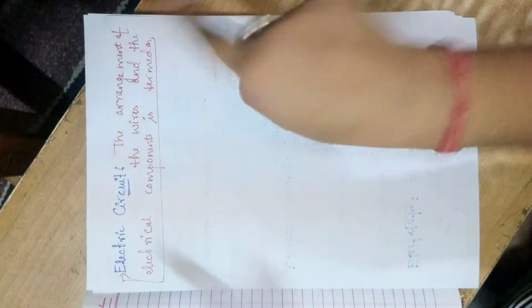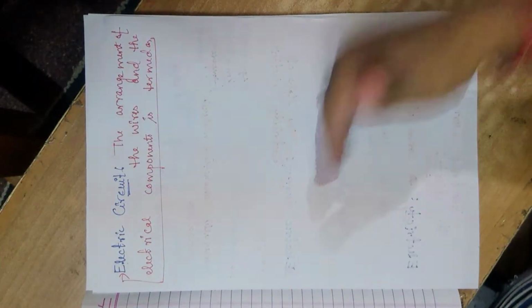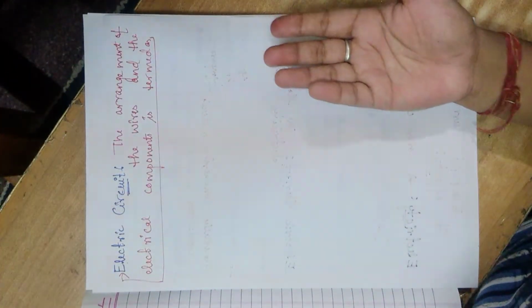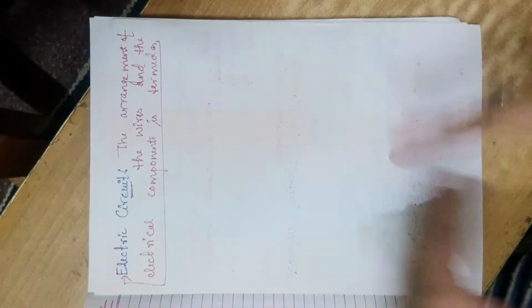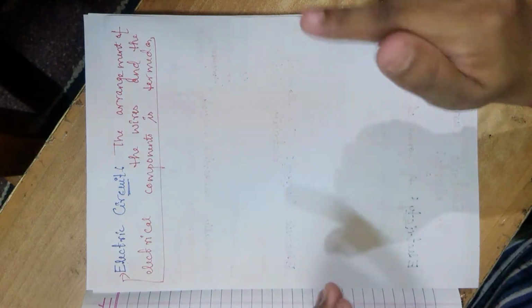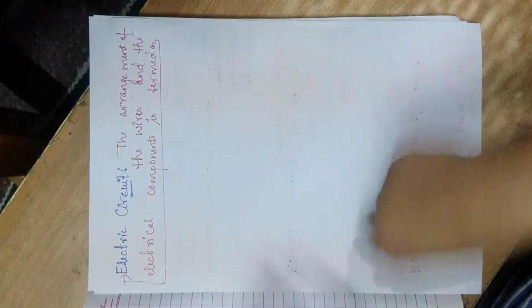So when the wires are arranged in such a way that whenever the switch is on, the electricity flows through them and the electrical components start working. ठीक है, जब ऐसा अरेंजमेंट जिसमें वायर्स को इस तरीके से अरेंज किया जाता है कि जब स्विच ऑन किया जाएगा, स्विच प्रेस किया जाएगा ऑन पोजीशन में, तो जो इलेक्ट्रिकल कंपोनेंट्स हैं वो वर्क करना स्टार्ट करते हैं. That very arrangement is termed as the electric circuit.